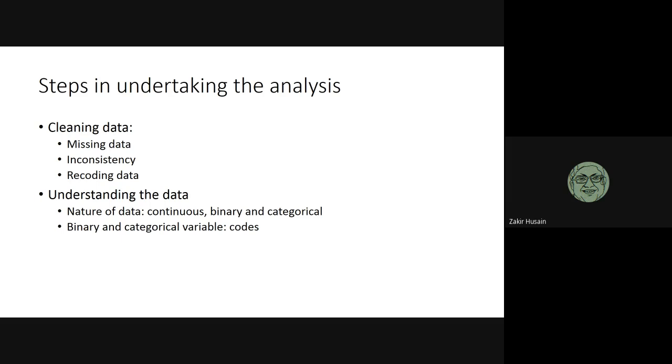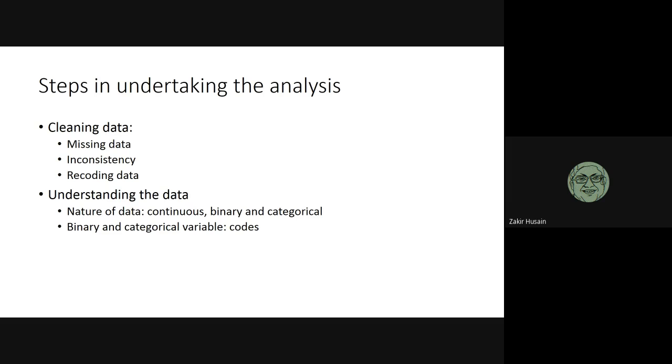When you have the data, whether it is secondary or whatever, you're going to have a lot of missing data, inconsistent data. The data in its current form may not be usable. The first thing is, don't start the analysis right away. Have a look at the data. How many are missing? Are there any inconsistent data? Does some data have to be recoded? So you have data on, let us say, education, and the number of graduates is only 1%. So don't keep graduate as a category. Club it with higher secondary.